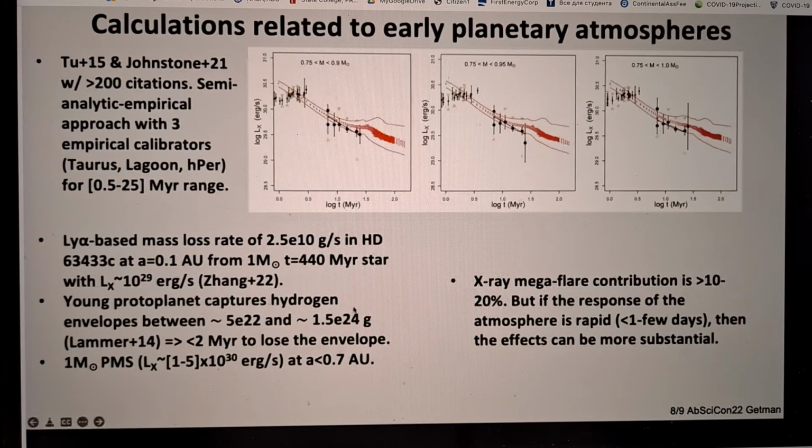If we scale X-ray luminosities of this host star to X-ray luminosities of our young pre-main-sequence stars, we find that these young stars with mass of 1 solar mass can evaporate the planetary atmosphere of an Earth-like planet within 2 million years.